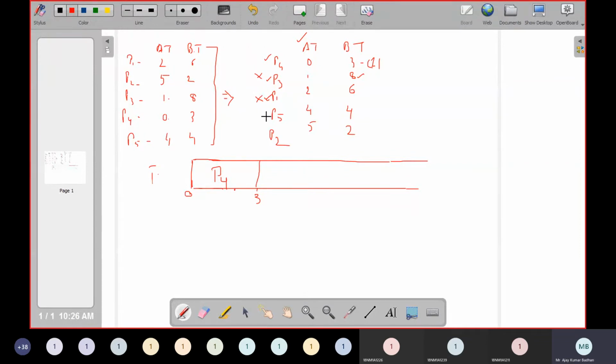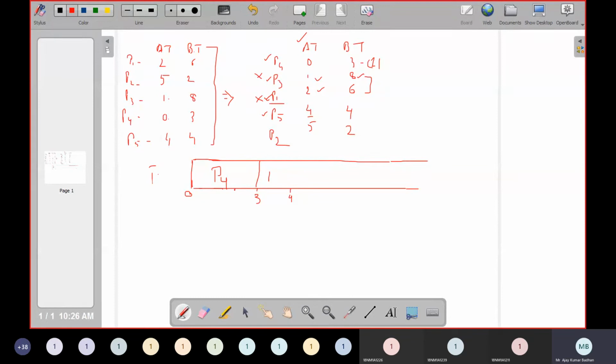Now the next process arrived at which millisecond? 4. What does that mean? From 3 to 4 this slot is empty, because in between 3 and 4 no process is there. So what we will do is, from the previous processes which came at 1 millisecond and 2 milliseconds, we will compare which one has the shortest job. Which one is shortest? P1, isn't it? 6 is less than 8.